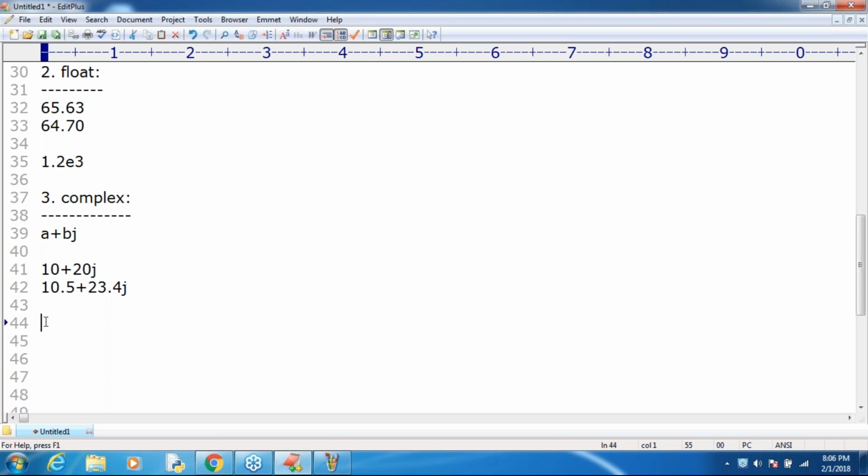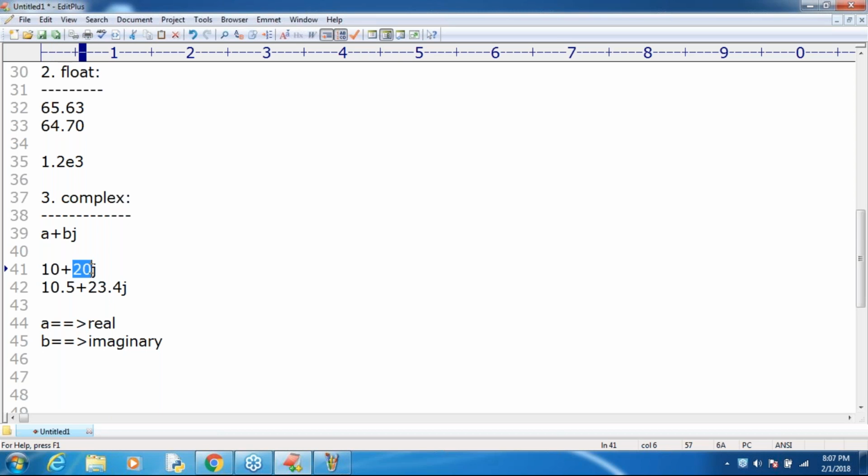Next, there is one small thing. a is called which part? Real part. b means what? Imaginary part. Remember, in the place of a, if it is an int value but not floating point, you can specify it as either decimal, octal, binary or hexadecimal. No problem at all.